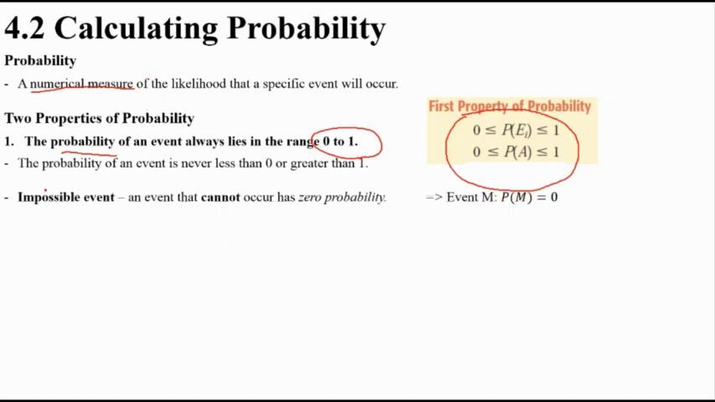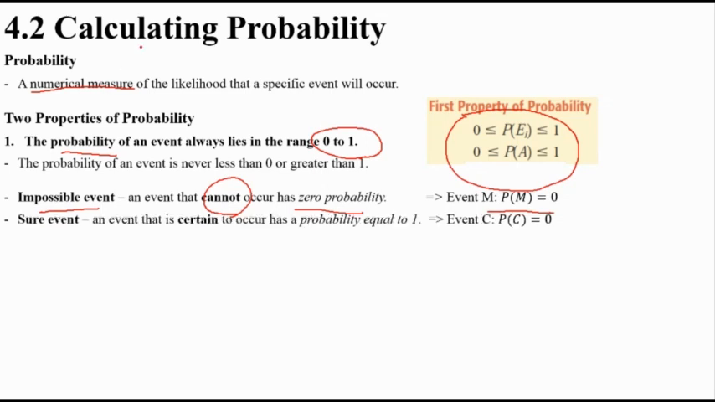Alright, an impossible event means it can never happen, so it has probability 0. Next, a sure event means it always occurs, so the probability equals 1, like 100%. So probability is always between 0 and 1.